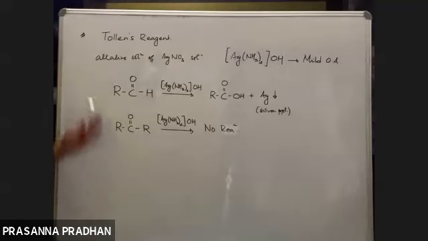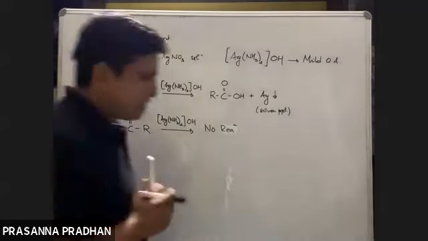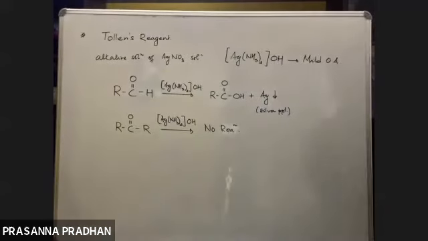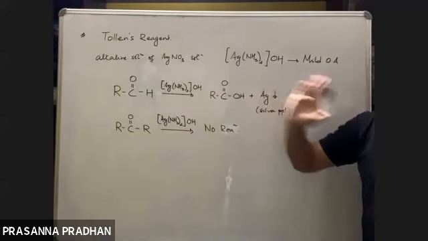So aldehydes respond to Tollens test, they give a positive Tollens test. Okay, क्या होता है Tollens test में? A silver mirror PPT is formed, whereas ketones do not respond to this silver mirror test or Tollens test.